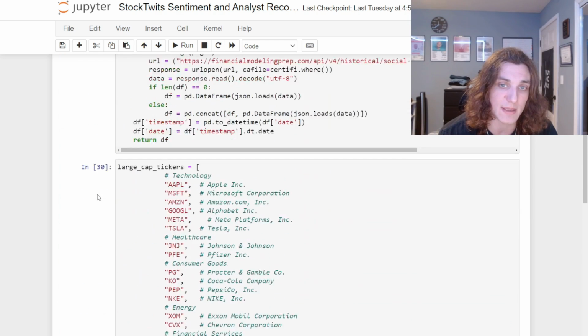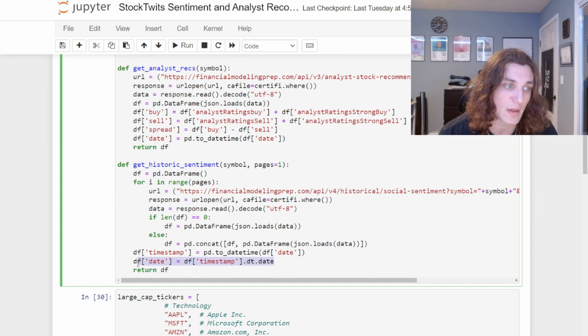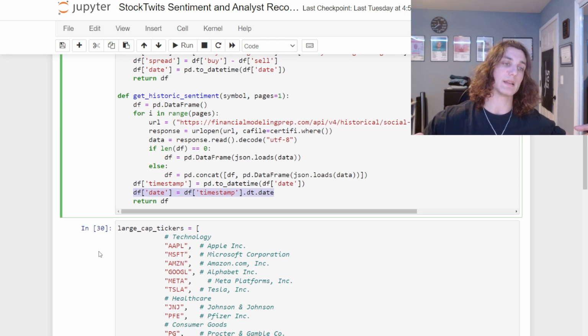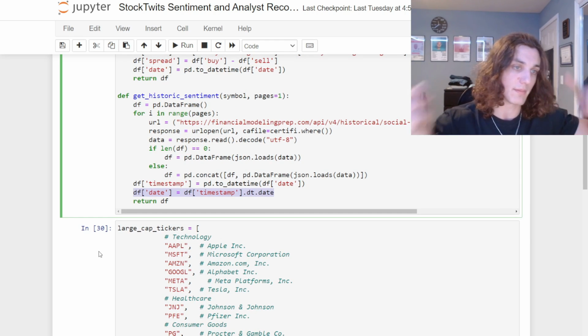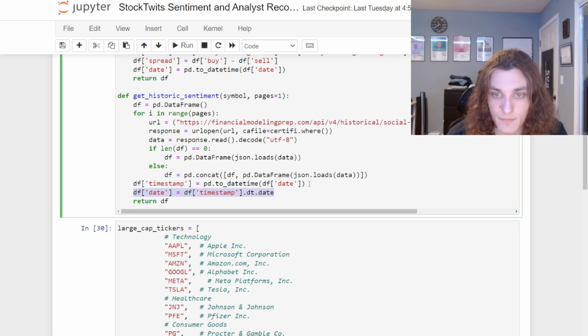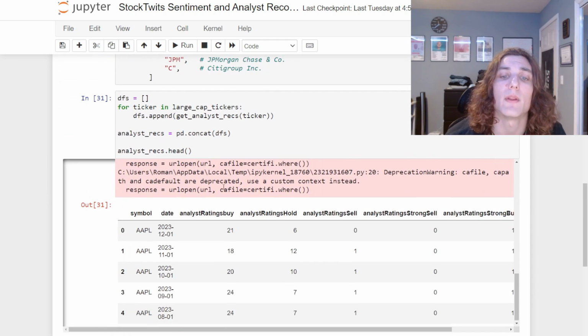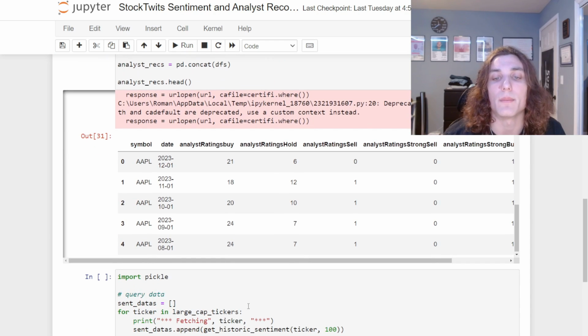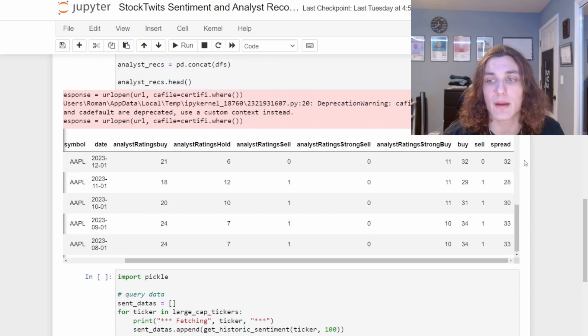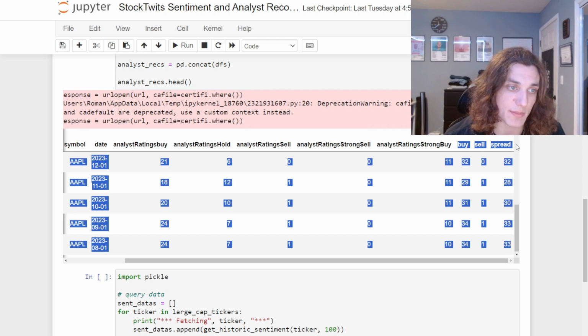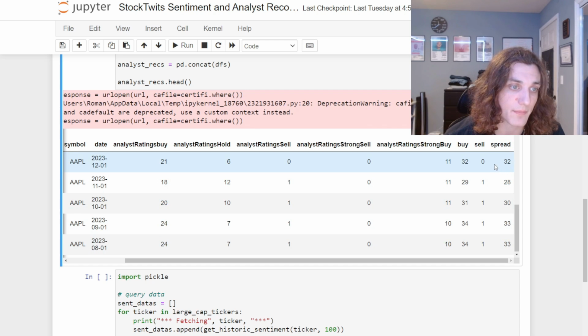That's exactly what we did right here. So we're going to be able to merge on date, and find the contemporaneous analyst recommendations for the contemporaneous social sentiment. Of course, when I say contemporary in this context, I'm talking about back then, so that the analysis is done at the appropriate time. And if you go all the way to the right here, you can see our buy, sell, and spread features that we added.